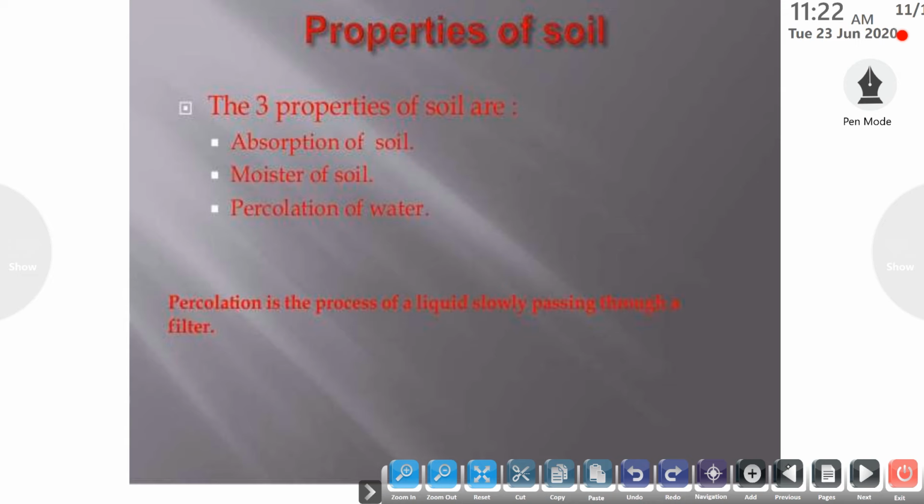The third is the percolation rate of water, that is, the amount of water we supply and the amount of water the soil absorbs. This represents the percolation rate of water. So these factors are responsible for plant growth and the type of crops that we cultivate in the types of soil.